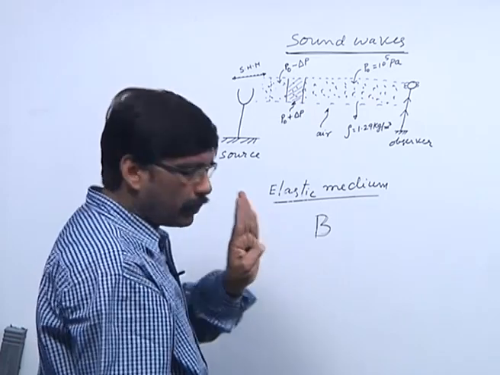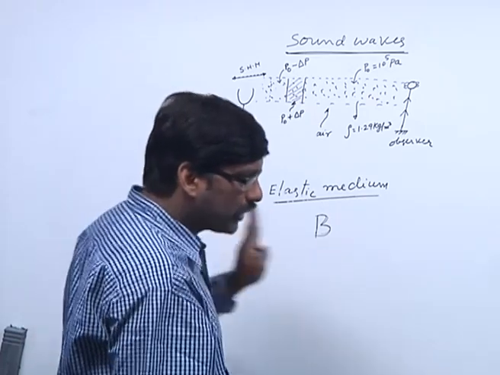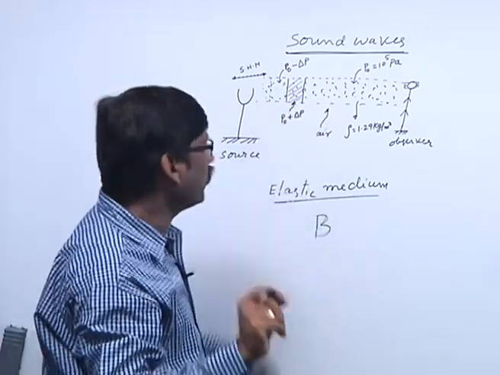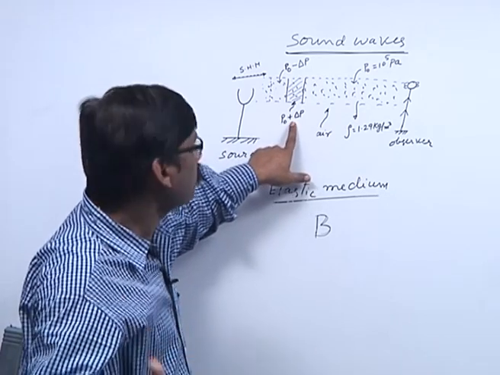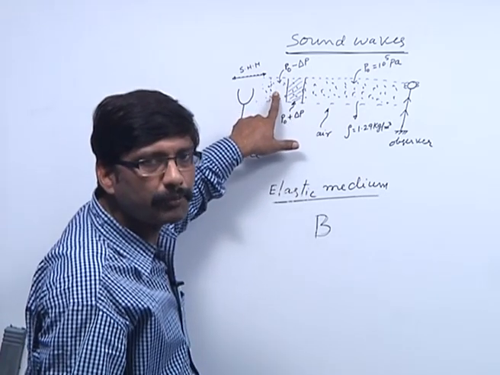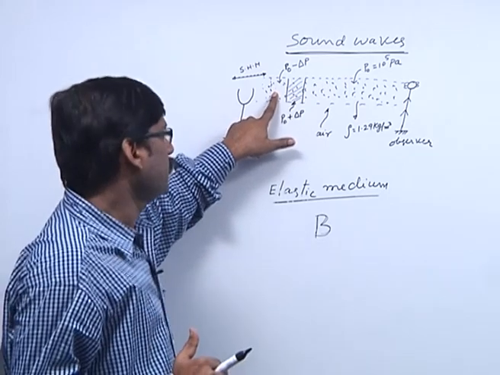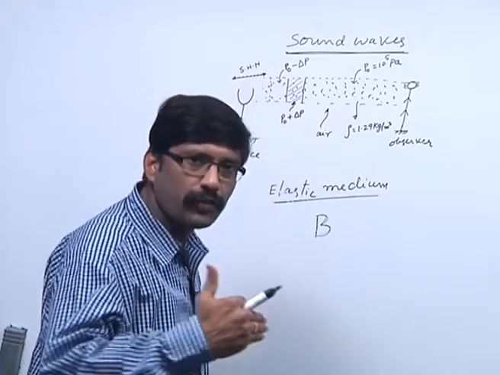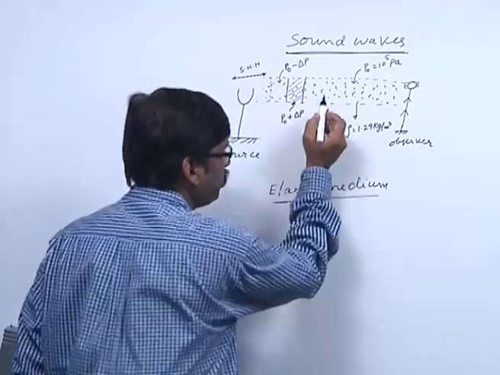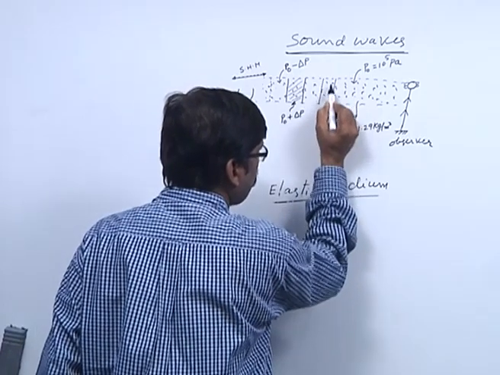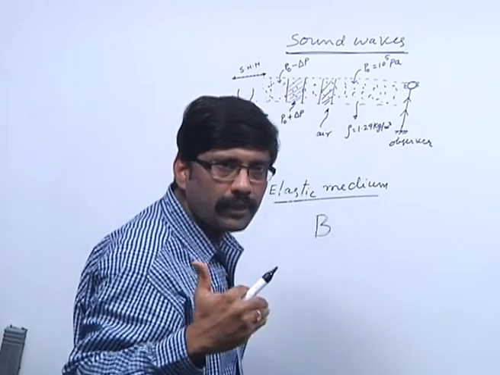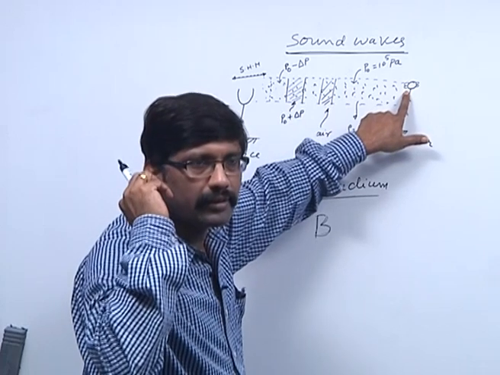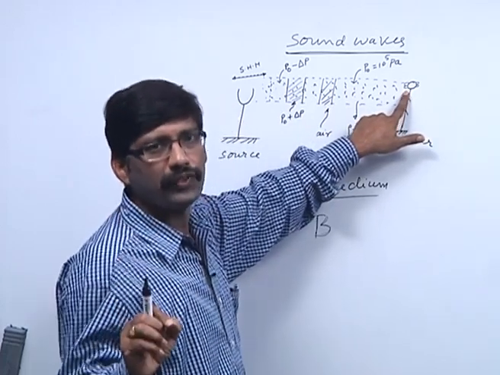When the source completes one oscillation, one compression and one rarefaction is formed. Compression is a region where pressure is slightly more than the normal value. Rarefaction is a region where the pressure is slightly less than the normal value. So, when it oscillates, a series of compressions and rarefactions are formed in the medium. When these hit our ear drum, we feel the sensation of hearing.